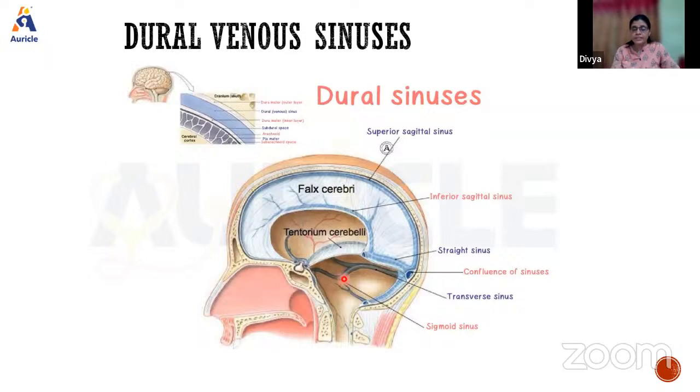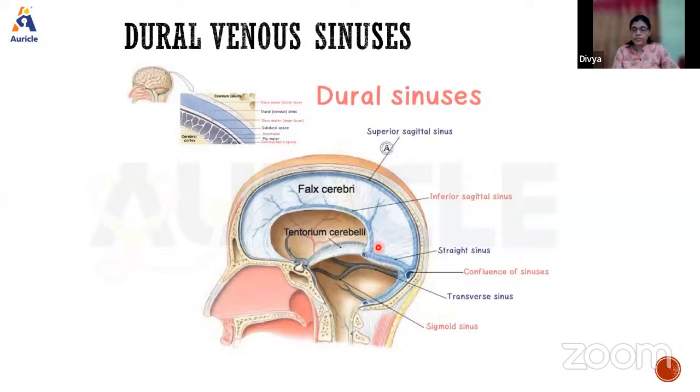Second characteristic feature is that it is lined by endothelium, and they do not contain any valves. They do not have any muscular coat. They collect the blood from the brain, the meninges, and the diploe. Diploe is the portion between the outer table and the inner table of the skull. So it collects the blood from there. Basically it is draining the blood from different parts of the brain, the meninges, the diploe, as well as from the internal ear and orbit.